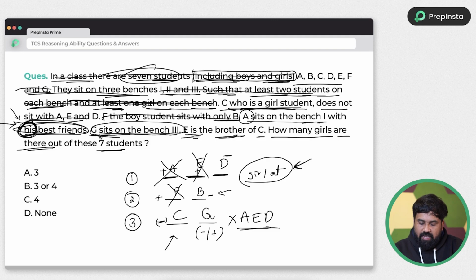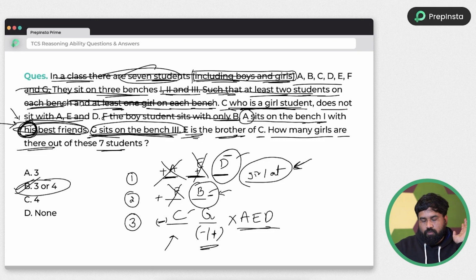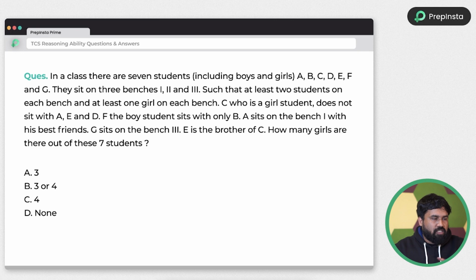If you have any other things, just look at here. Right, there is nothing. So do we know G gender? G is sitting on the bench 3, but didn't said any he or she. So 1, 2, 3, 3 girls were sure. But if G become male, only 3. If G become female, 4. So answer is 3 or 4. We don't know about the G gender, so that's why.